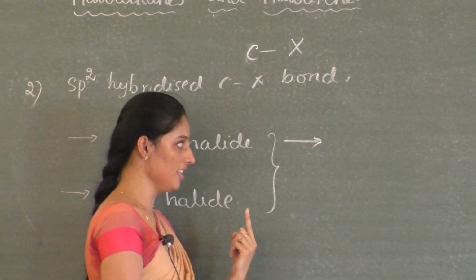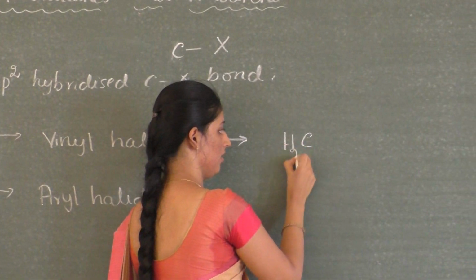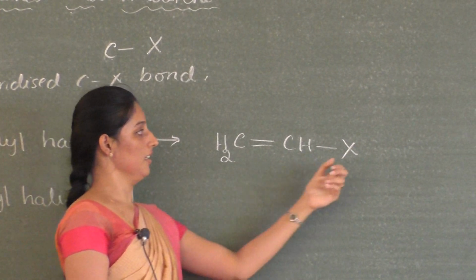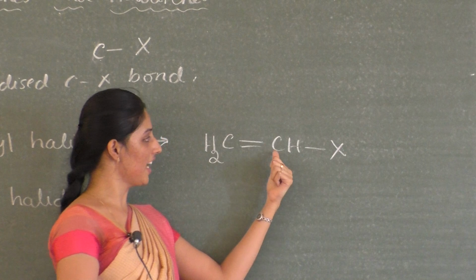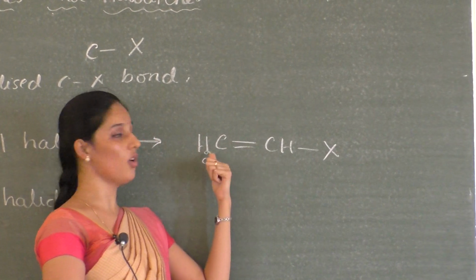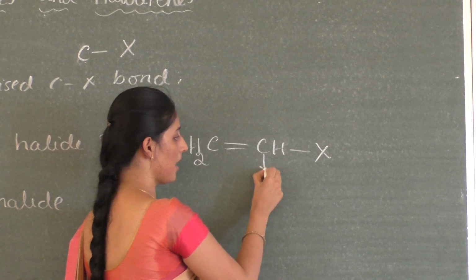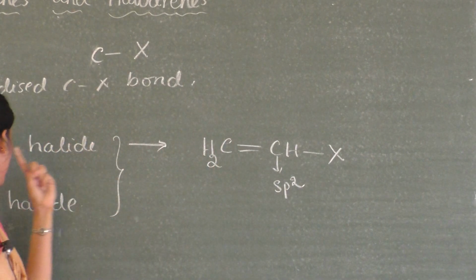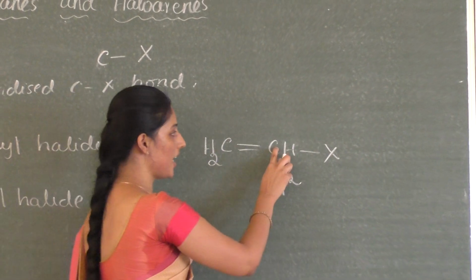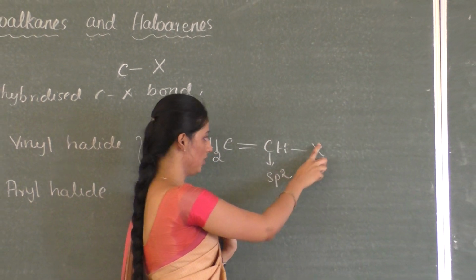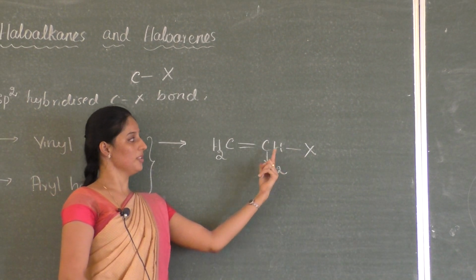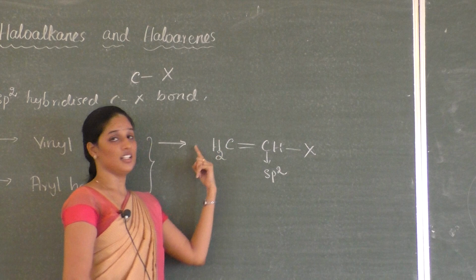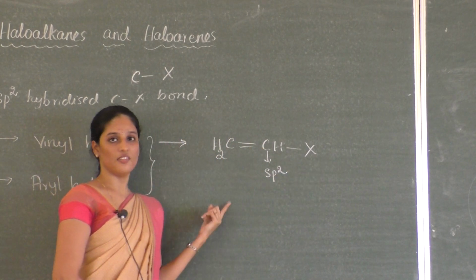Vinyl halide means, look at this compound. Here this halogen atom is directly attached to a carbon atom which is involved in a double bond. So that means this carbon atom is sp2 hybridized, and this class of compounds are called vinyl halides, and this carbon atom is known as vinyl carbon. Okay, it's pretty simple. The halogen must be bonded to an sp2 hybridized carbon, and this group is known as the vinyl group, and this compound is known as vinyl halide.